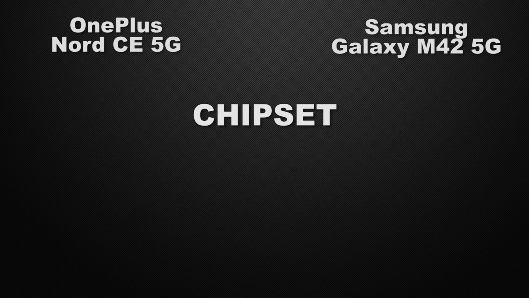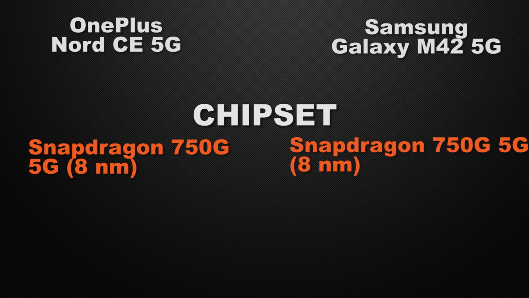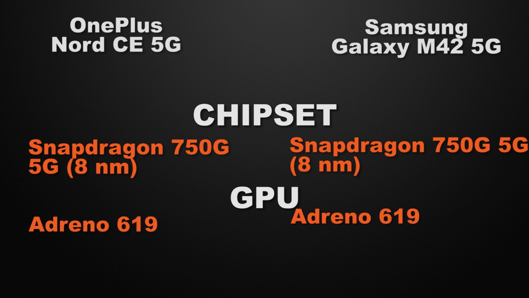Let's talk about the processor of the devices. Nord is powered by Snapdragon 750G 5G based on 8nm processor. Whereas M42 is also powered by Snapdragon 750G 5G based on 8nm processor. So it's a tie because both of the devices have same processor, which gives you same processing speed. And about the GPU of the devices, Nord is packed with Adreno 619, whereas M42 also packed with Adreno 619. So again it's a tie because both of the devices can give you same FPS in games.